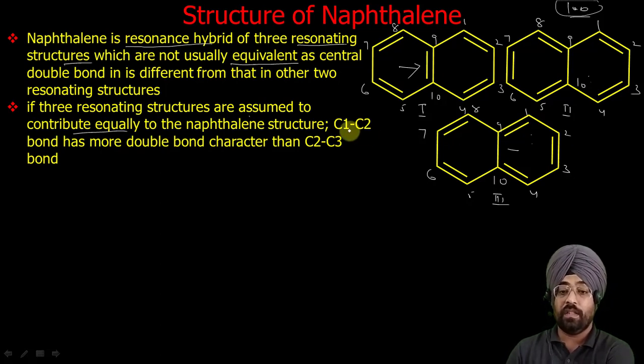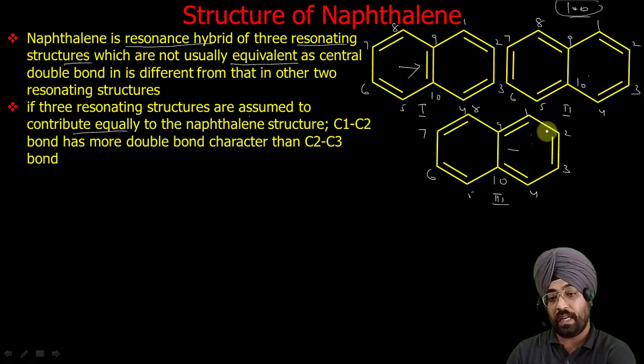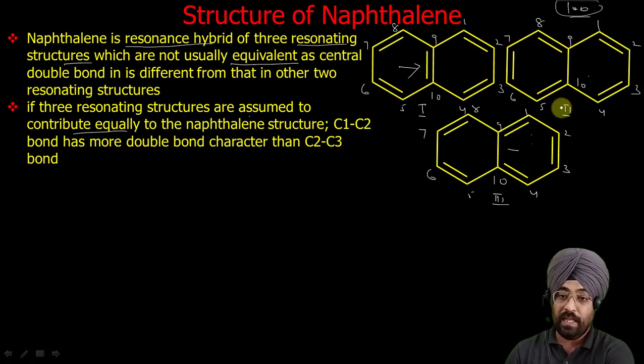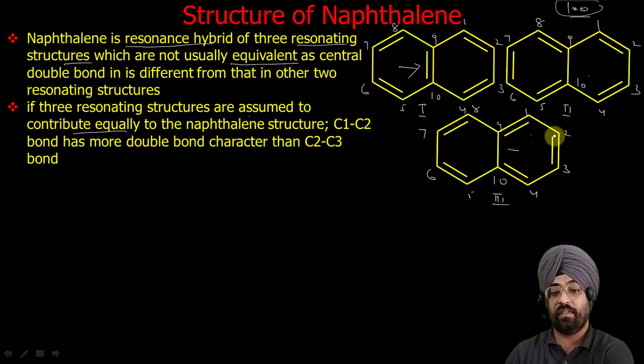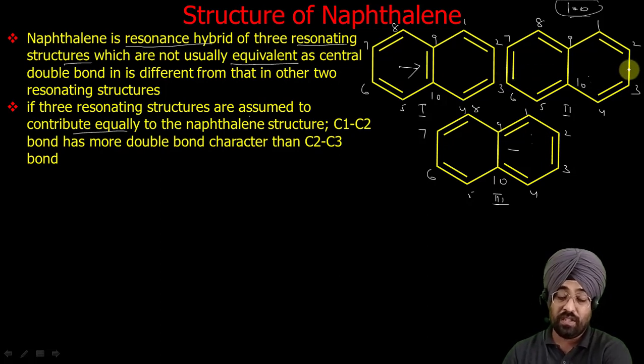So we can say that the C1 C2 bond has double bond character in two structures and single bond character in one structure. So it is 66% double bond character and 33% single bond character, whereas the C2 C3 bond has 66% single bond character but only 33% double bond character, as these structures contribute equally.